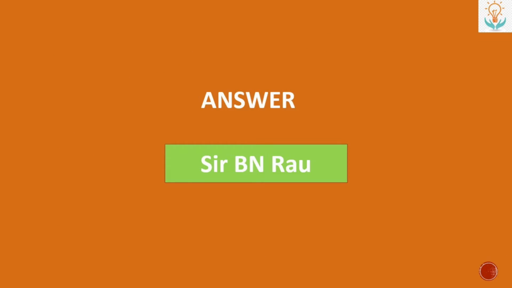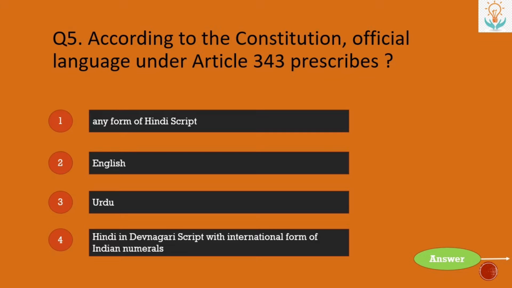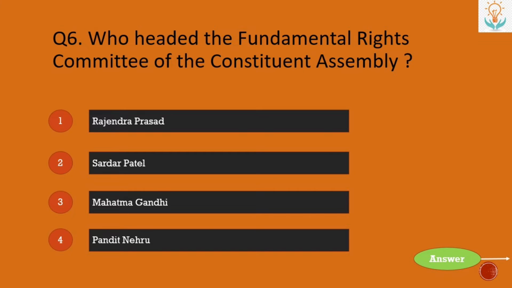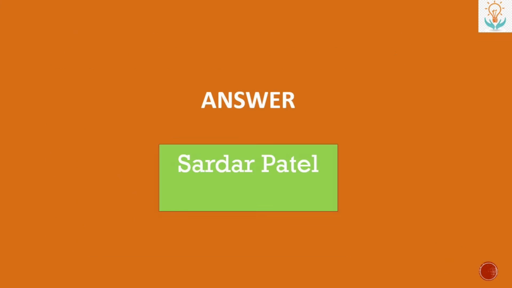Rao. Next, according to the Constitution, official language under Article 343 prescribes number 1 any form of Hindi script, second English, third Urdu, or fourth Hindi in Devanagari script with international form of Indian numerals. So the answer is fourth one, Hindi in Devanagari script with international form of Indian numerals. Next, who headed the Fundamental Rights Committee of the Constituent Assembly? Dr. Rajendra Prasad, Sardar Patel, Mahatma Gandhi, or Pandit Nehru? So the answer is Sardar Patel.